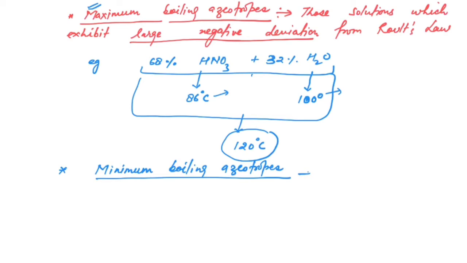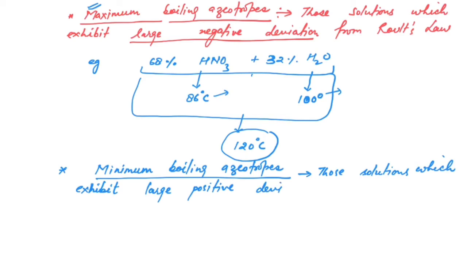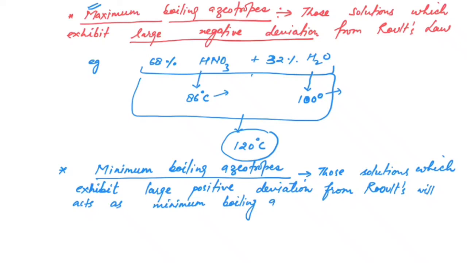In this case, those solutions which exhibit large positive deviation from Raoult's law will act as minimum boiling azeotropes. Now why are we calling these minimum boiling azeotropes?